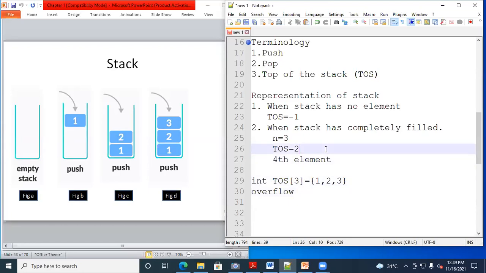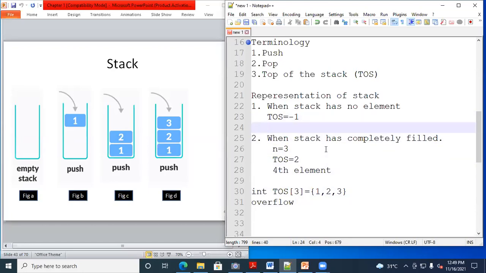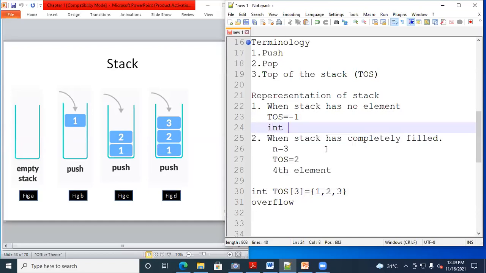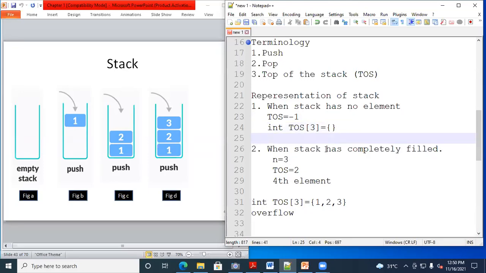Now, suppose the size of the stack is 3, and an empty condition means you have not inserted a single element. So this is called an empty stack.